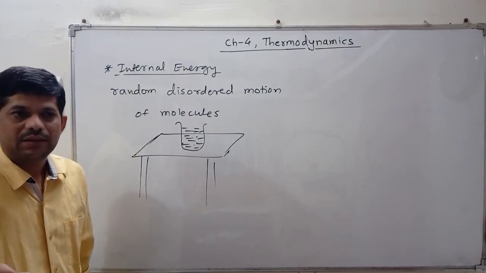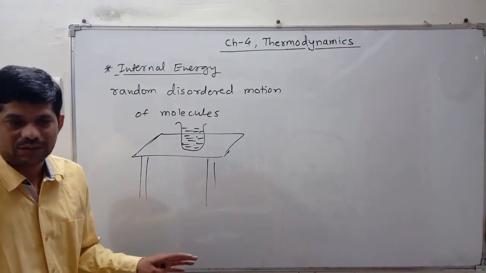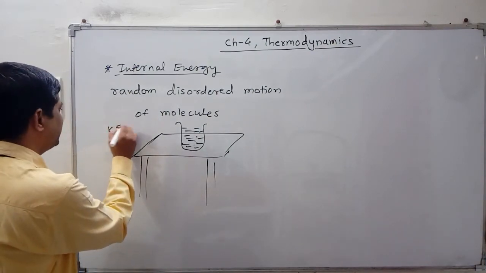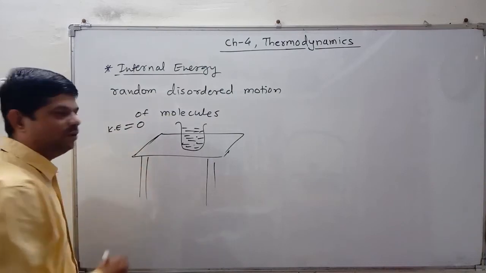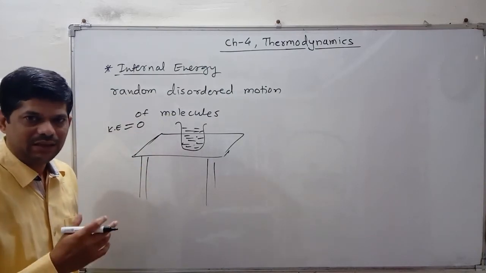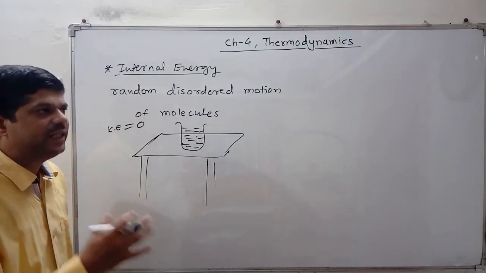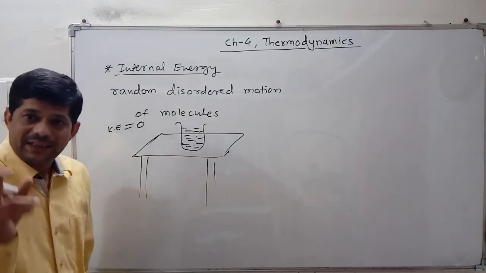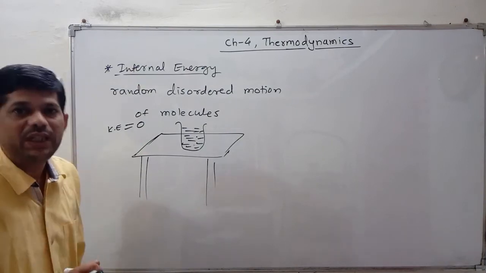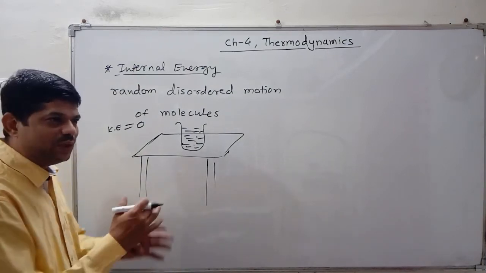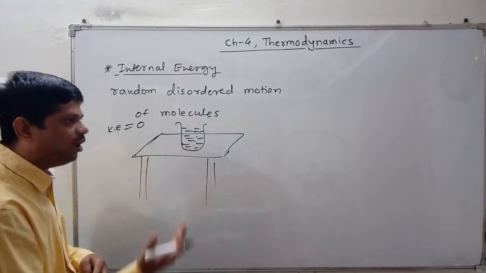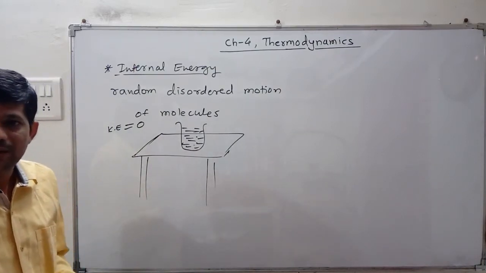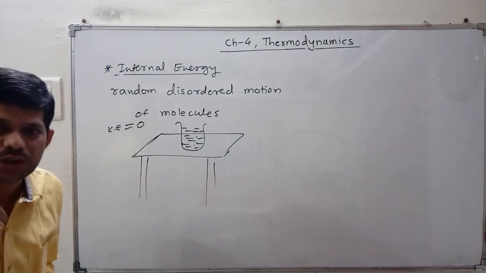Remember that the glass is not in motion, so the kinetic energy is equal to 0, since the glass is at a rest or steady position. The glass beaker is not moving either towards right, left, top, or bottom. This is nothing but ordered motion.